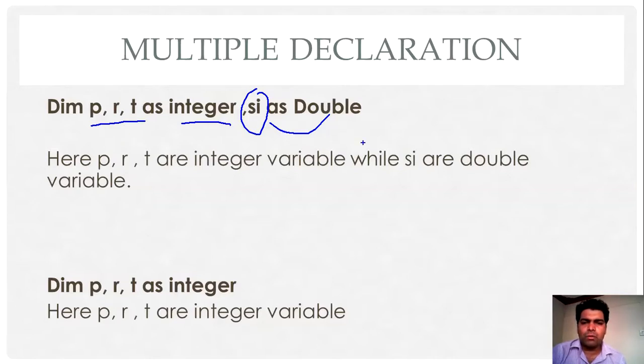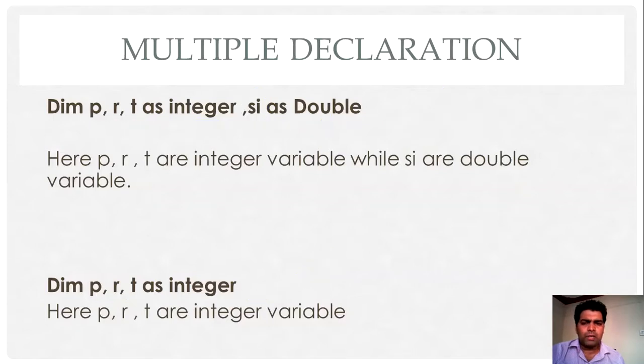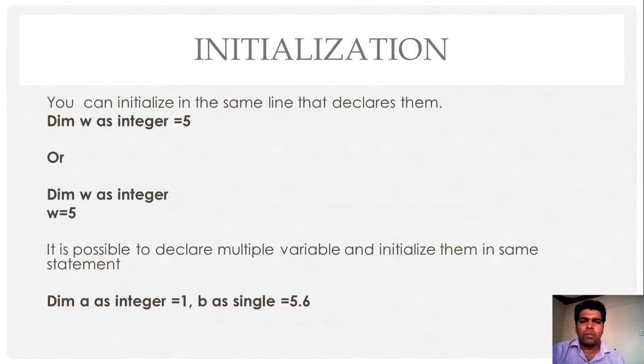You can split this line also if you want. Then you can write it like this: Dim PRT As Integer and Dim SI As Double. So you can write it like that also. There are two different ways of declaration. Either you can use this methodology, or secondly you can use that methodology. That means multiple declaration is possible in VB.NET, and if you declare variables of the same type, then you can use this format also. So this is the multiple declaration of variables that you can perform in VB.NET.